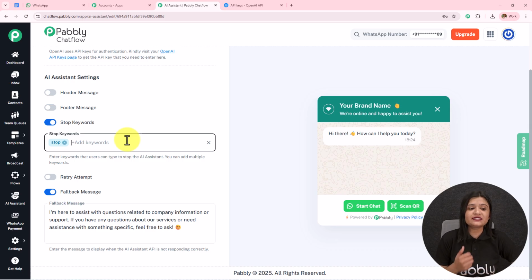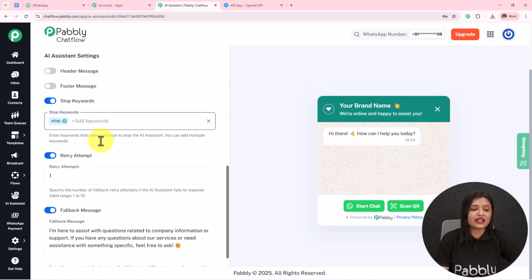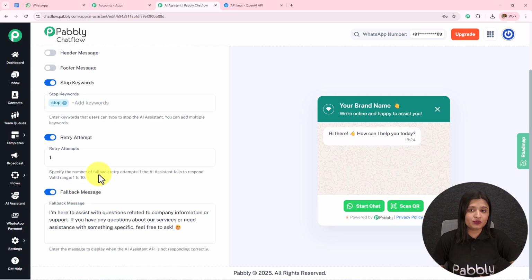Now whenever the user sends this particular keyword, my AI agent is not going to reply to them. Moving on towards the next one, we have this retry attempt. So when the API fails to respond, the AI assistant is not able to respond to our queries, then we can give retry attempts to this particular AI assistant.